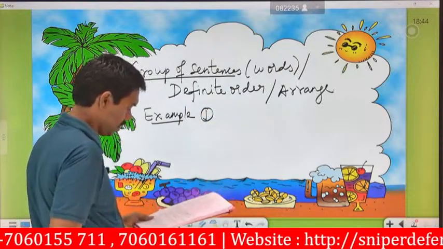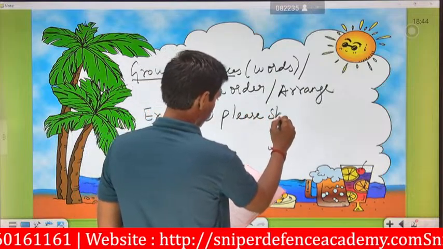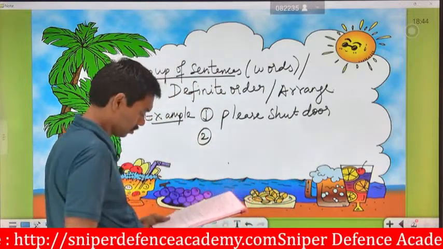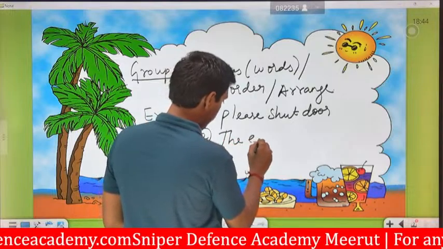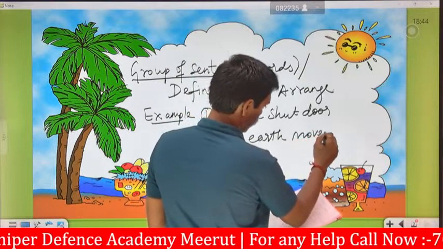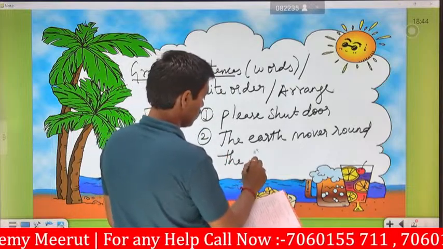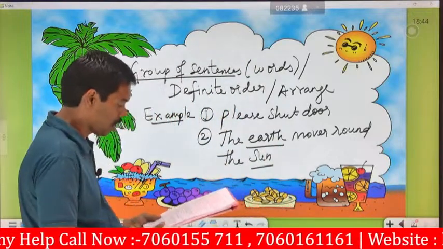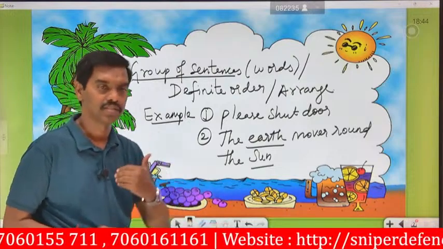Please shut door. Number 1: please shut door. Number 2: the earth moves round the sun. You know what the earth is, you know what the sun is. So how are you saying this? It is in a definite order. This is my question; you can ask this question to the teacher.